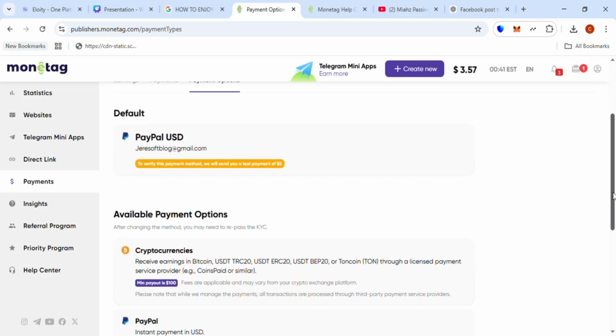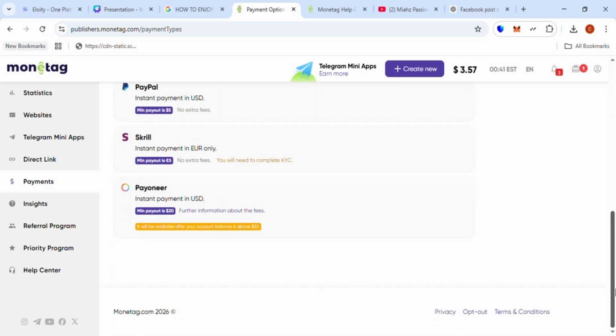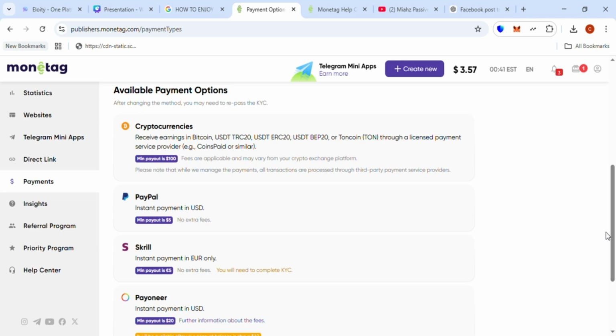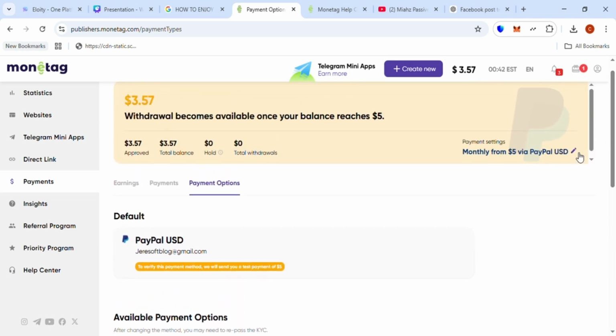I added PayPal. Okay, so you see cryptocurrency, you see PayPal, you see Skrill, right? And then if you scroll down again, you see the remaining payment options that they have. So you can either choose any one of them, which is much easier. As you can see, you see Payoneer. You can choose any of these payment options to receive your payment on Monetag. Okay, hassle free. You'll be able to confirm your payment and then you receive your payment in your wallet.